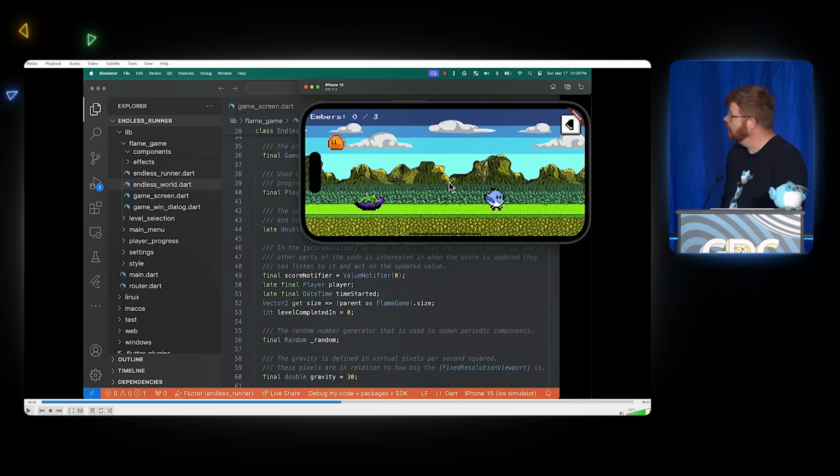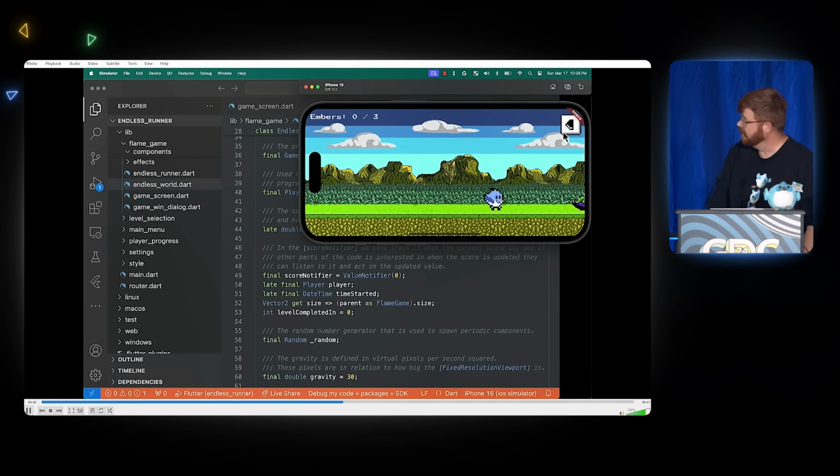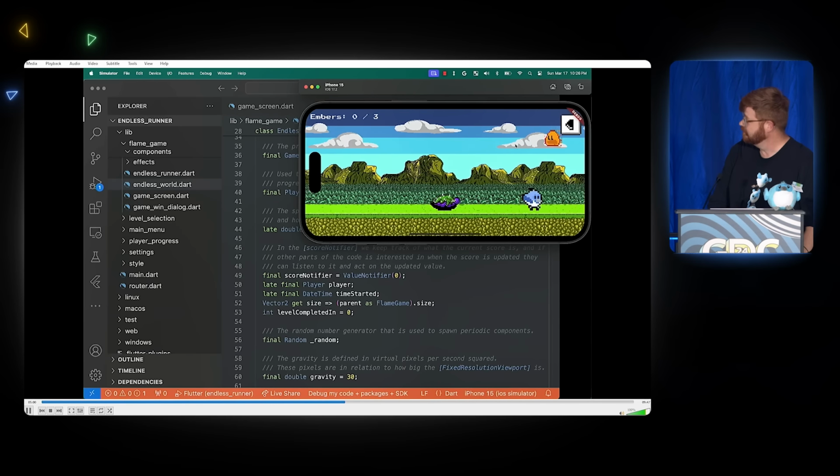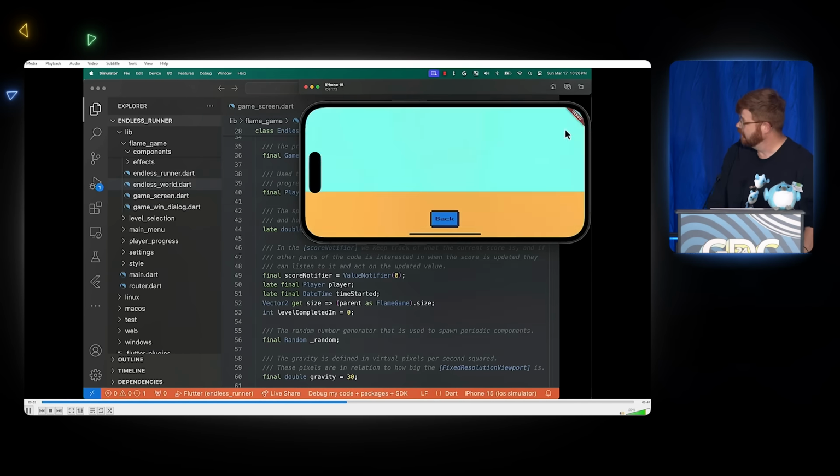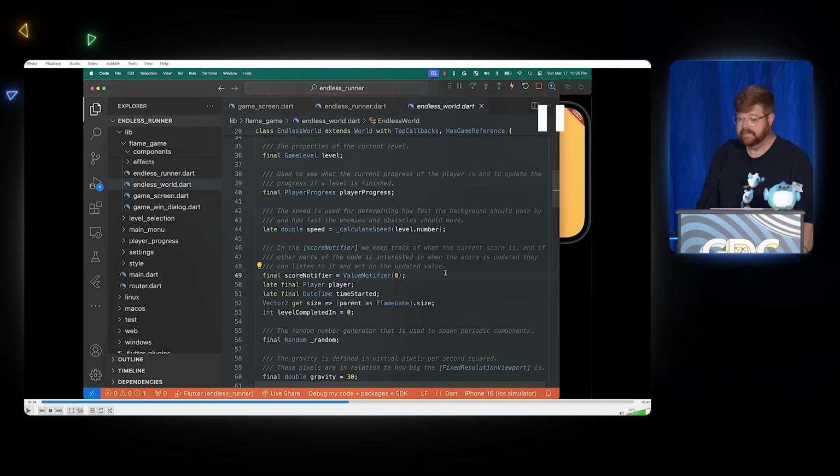All right. So let me go into the next one. So that's the Flutter card template. The next one is this endless runner one, and this is Dash. Dash is the mascot for Dart and Flutter. And so the endless runner features Dash avoiding cacti and catching embers. It's just a very simple endless runner game. There we go. So you get skin. And I am still not the best at it, the fact that it's a very simple game.